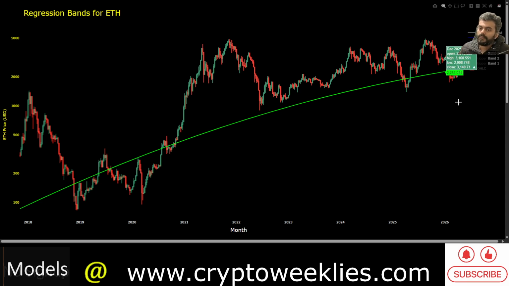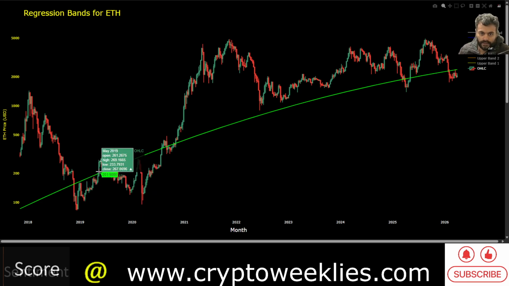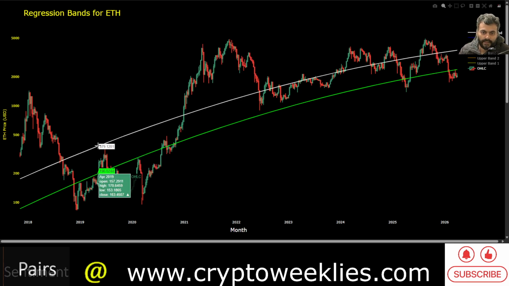So where can we go from here? The next stop, if there is a rally to the $2,300 level, it could likely meet with a resistance like it did back in February 2020, or there could be some sort of a rally back to the fair value like it was back in June 2019.